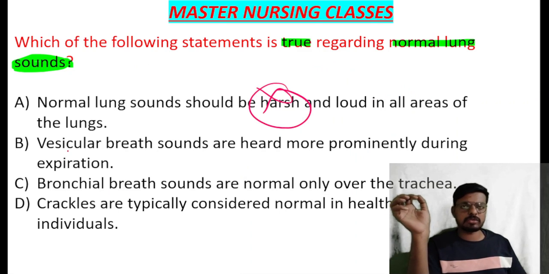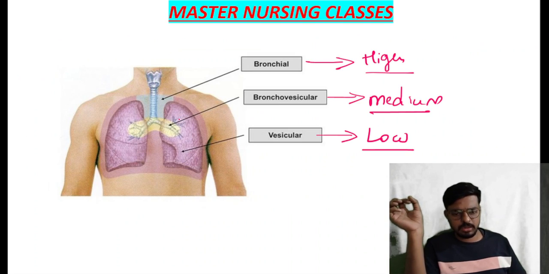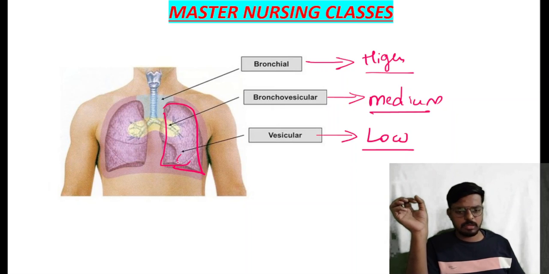Then the next option: vesicular breath sounds are heard more prominently during expiration. No, bacho. Vesicular lung sounds we hear over the entire lung field. By keeping the stethoscope over the lung fields, the sound we hear is the vesicular sound.